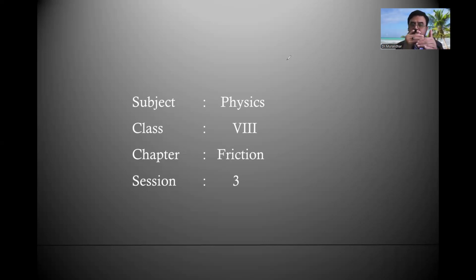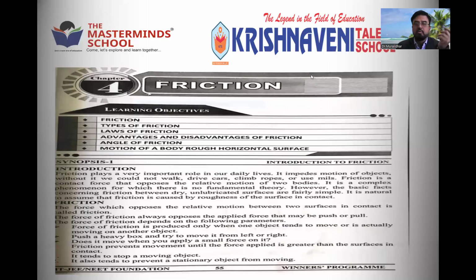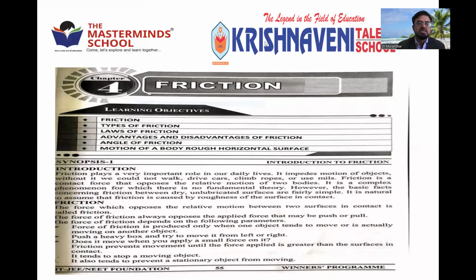Many things we will learn today before closing the session, along with some video on reducing friction. But before that, let us recall what we learned from your materials. You can see here the total summary of points. Friction, as I already told, is a force, nature's force, which always opposes motion, which means it always acts in the direction opposite to the motion. Simple example: when you roll a ball on the floor, after going some distance the ball will stop. Why does it stop? Because some force is acting opposite to it. Such a force which always opposes the motion of a body is called frictional force.